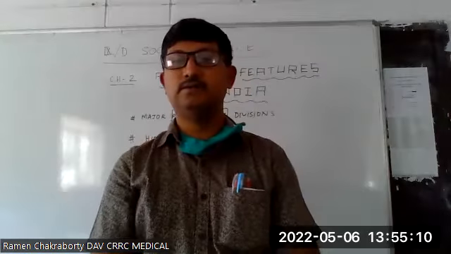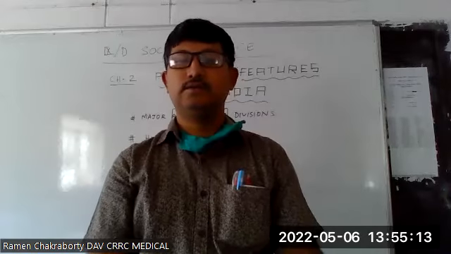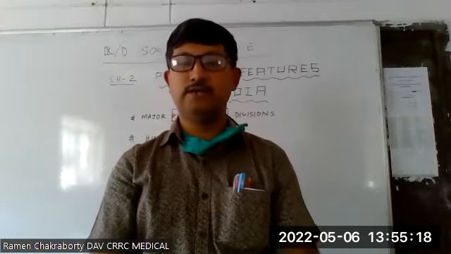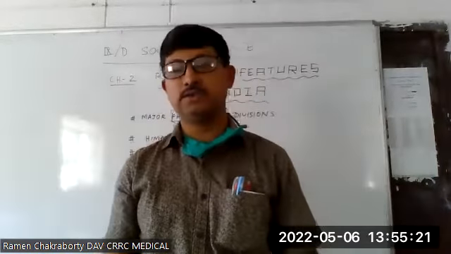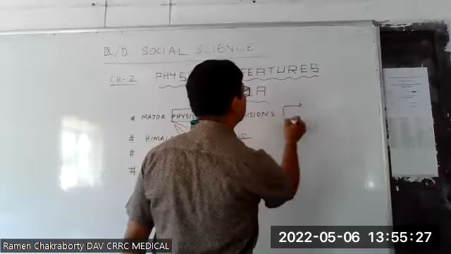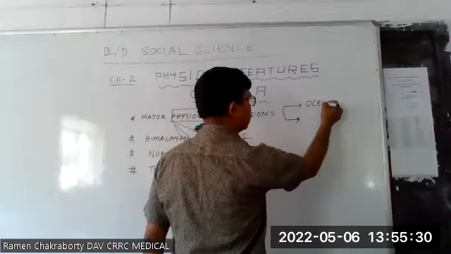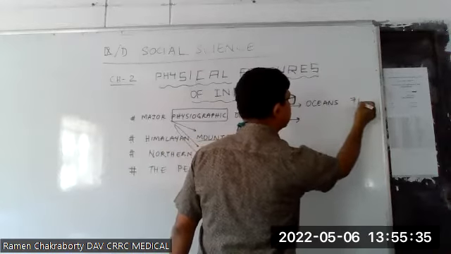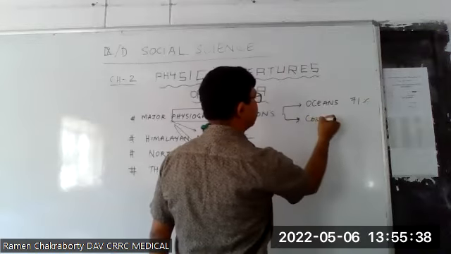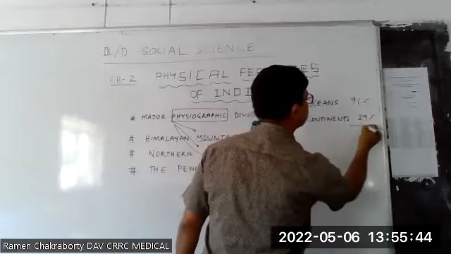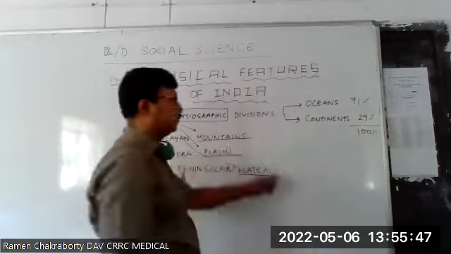71%. 71% is ocean and about 29% is continent. All right. So we have less of continent and more of ocean in our planet. So the physiographic divisions may be oceans, 71%, and continent, which is 29%. So it becomes 100% for our planet.